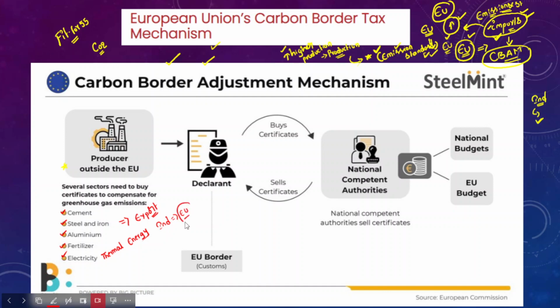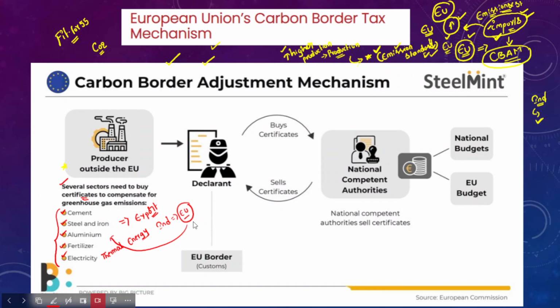Now this carbon border tax mechanism of the European Union will be applicable on all these items which are mentioned here. Several sectors need to buy these certificates to compensate for the greenhouse gas emissions. So these sectors have to buy the carbon certificates before exporting these products to the European Union.